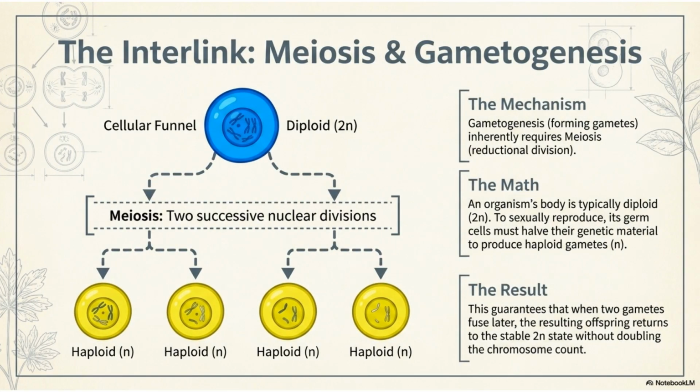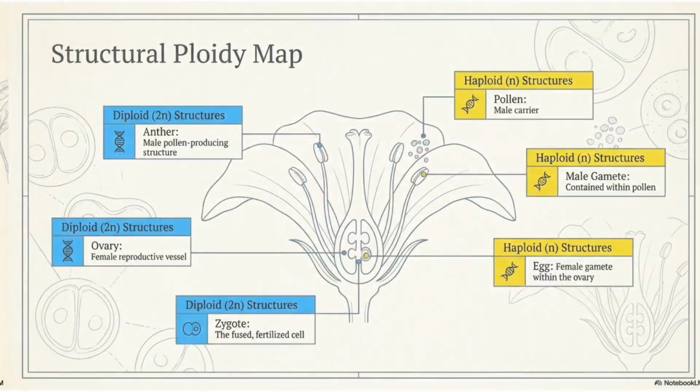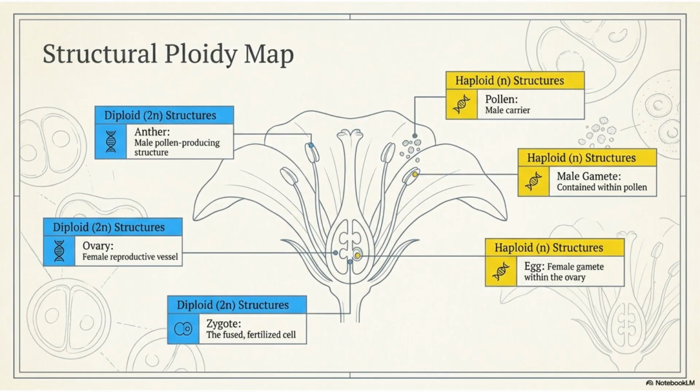Meiosis is essential for gametogenesis, the formation of gametes. This two-successive nuclear division process halves the genetic material of a diploid cell, producing haploid gametes to maintain a stable chromosome count upon fusion. In plants, structures like the anther and ovary are diploid. Meiosis occurs within these structures, producing haploid structures such as pollen and the egg, which ultimately fuse to form a diploid zygote.